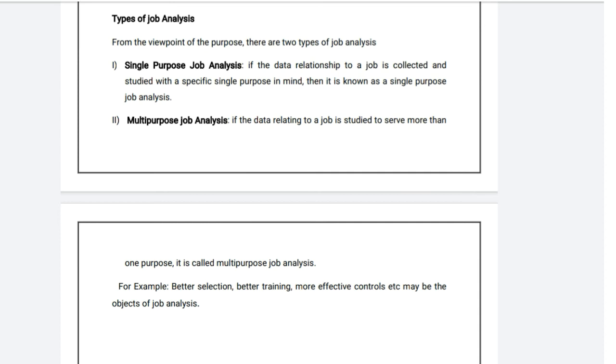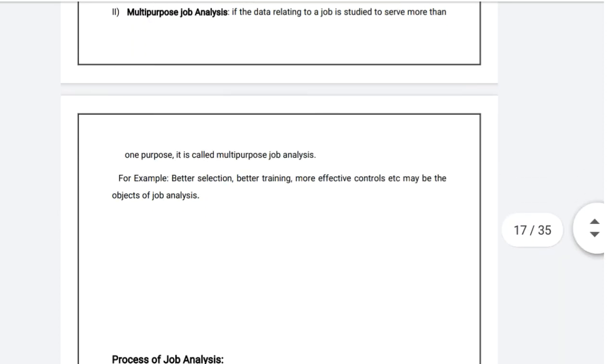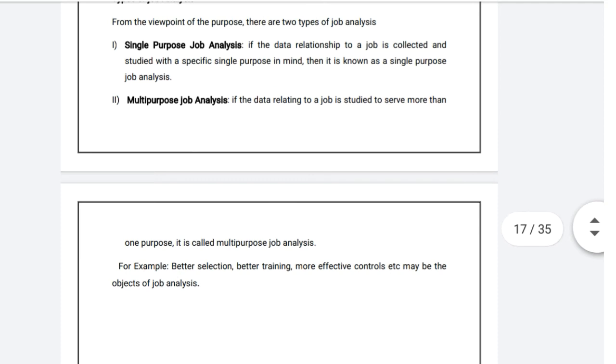Second one, multi-purpose job analysis. If the data relating to a job is studied to serve more than one purpose, that is, to serve remuneration, also to serve whom to give training, also to serve selection or transfer, then it is called multi-purpose job analysis. So these are the major two types of job analysis.